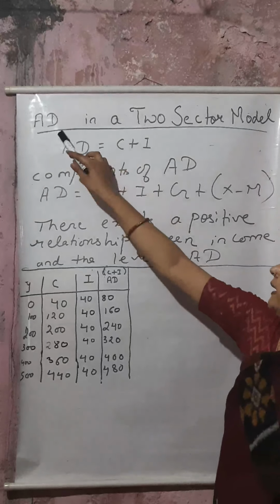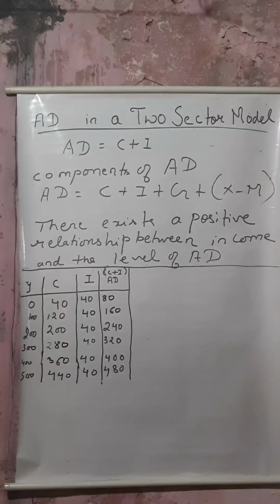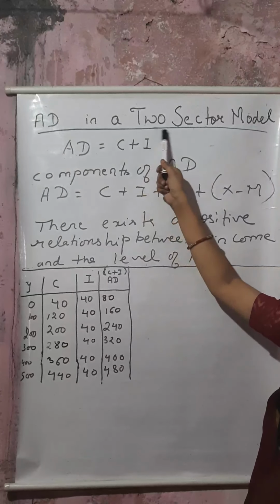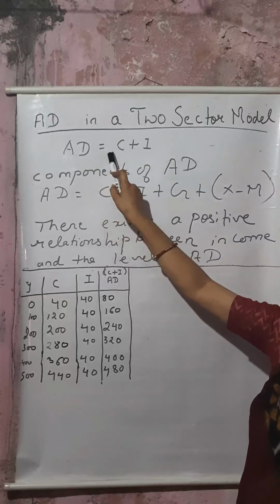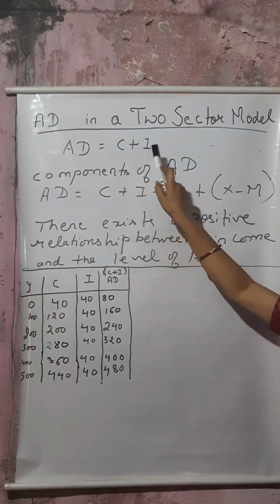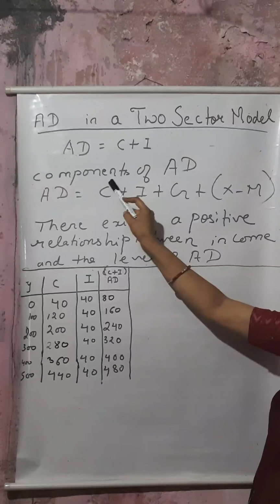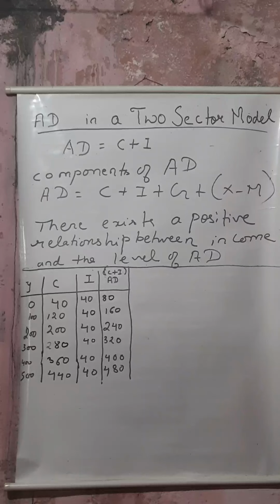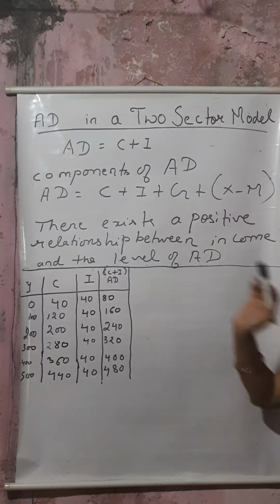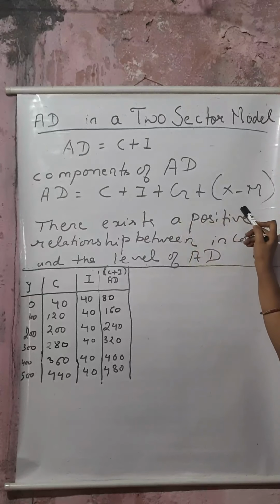See, AD in a two sector model. Two sector model means that we are talking about household consumption and firms. I have written AD equal to C plus I. C is private consumption, and I means investment. But when I talk about the components of AD, it includes C plus I plus G plus X minus M.